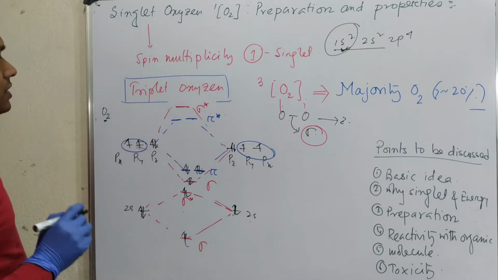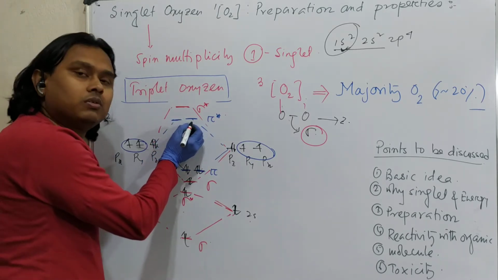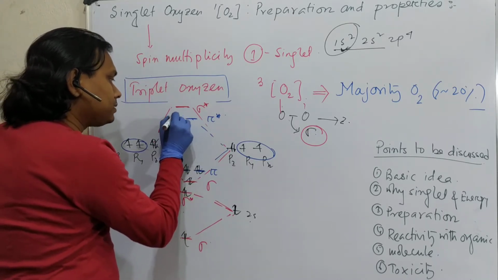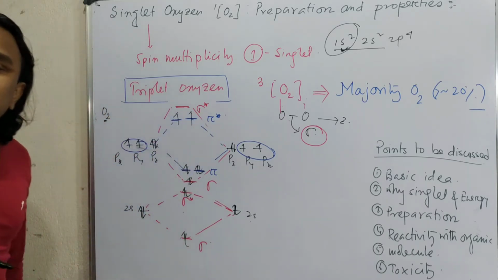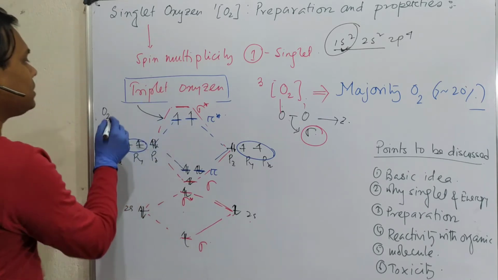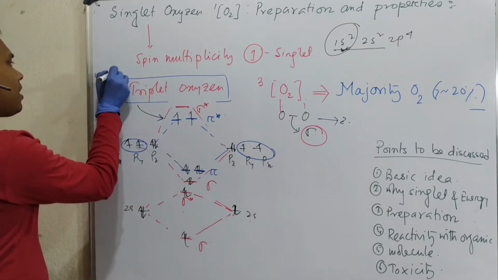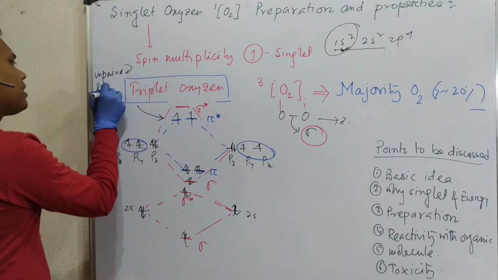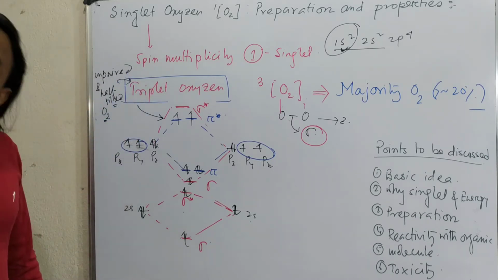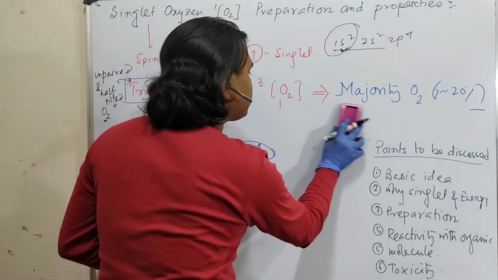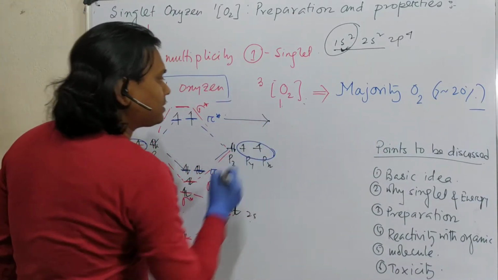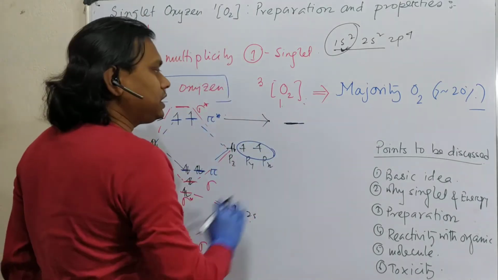Only 2 electrons are left. Now the question is, these 2 electrons will go into these 2 orbitals. Generally, according to Hund's rule, they will prefer to remain unpaired and half filled. So please remember, this is unpaired and half filled. This is the triplet oxygen. Got it? Now let's go to the other part. What do we mean by singlet oxygen? Let's zoom into this part, just this orbital. Rest of the things will be the same.